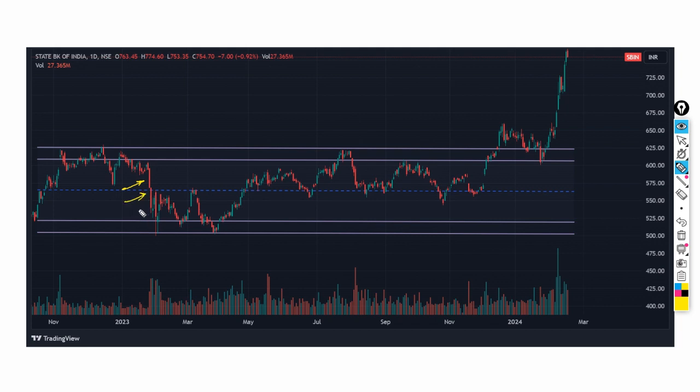The weak hands were capitulating, and the sharp fall continued for a few days, and eventually operators took the benefit of this because they started to get the stock at a very bargain rate. Operators usually take benefit of such situations, whereas the weak hands are only going to panic and sell. Okay, so how do we understand the operators are buying?